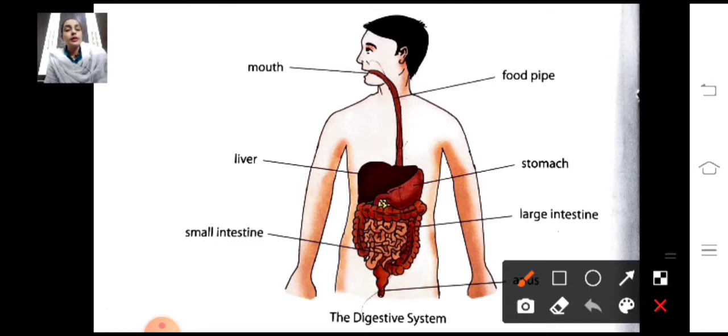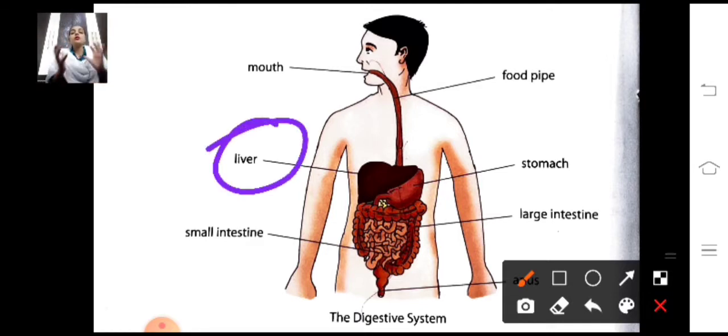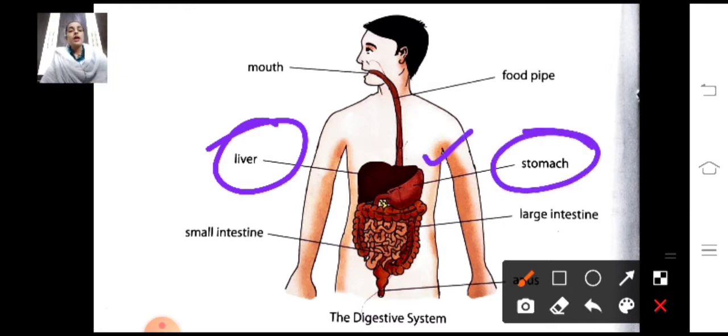Let's move on to the next part, that is the liver. The liver helps in our digestion. How? Because it releases a lot of enzymes. Enzymes are those which help in breaking our food into simpler ones. And the next part is the stomach. When the food comes from the stomach, it moves to the large intestine, shown in red.